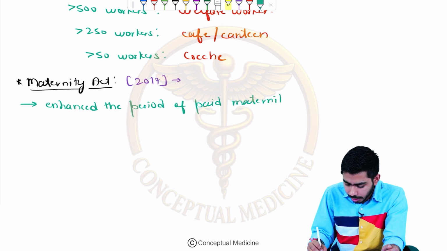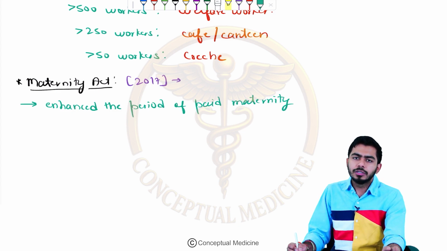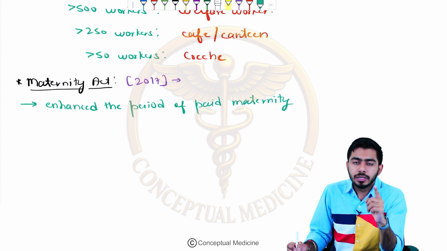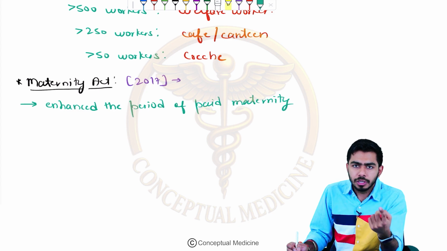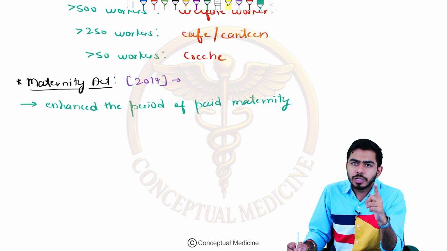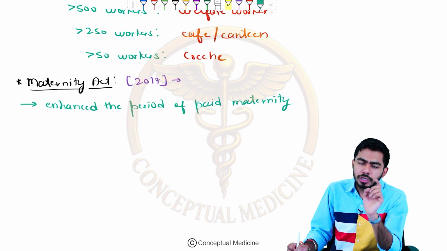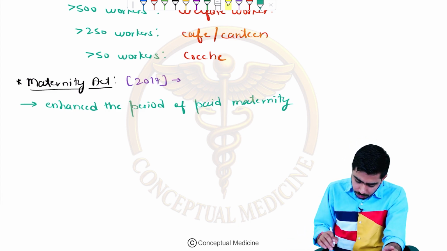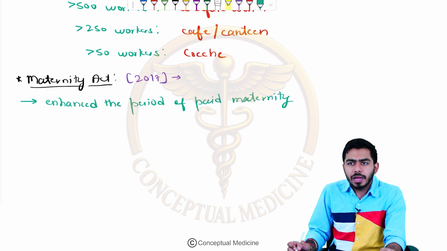It's not that any kind of organization, any kind of factory, where the employee is a pregnant female, shall ask them to not pay. If some organization or factory is not giving the leave, that is also penalized according to this act. And if some organization is not ready to pay the salary to that pregnant female who is an employee of that particular company, that is also coming under the punishment. So that particular organization might be punished under this law. That's why paid maternity leave is a right for the employed female.